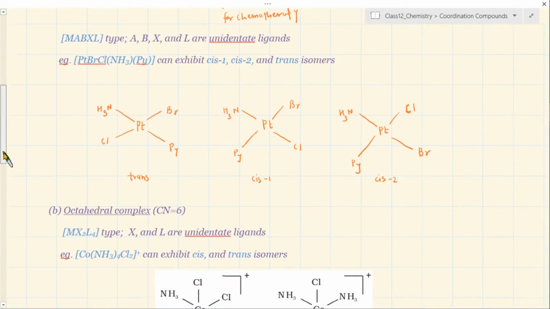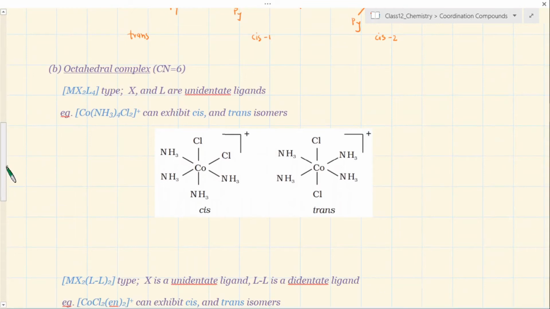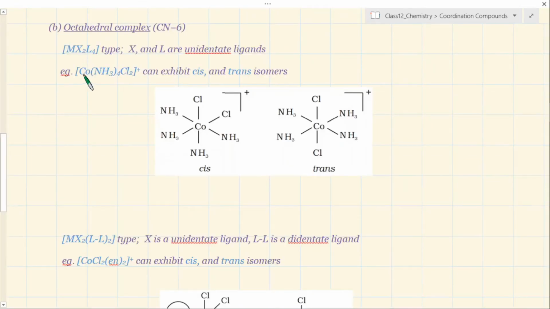Then you have octahedral complexes, and in that also we begin with the simplest example of MX2L4 type, where X and L are still unidentate. We are still discussing all the ligands as unidentate, each one forming just one bond. This is the example of this type, where you have 4 ligands of one type and 2 ligands of other type. Now the key lies in these two ligands, because how they face each other, depending upon that we are calling them cis and trans.